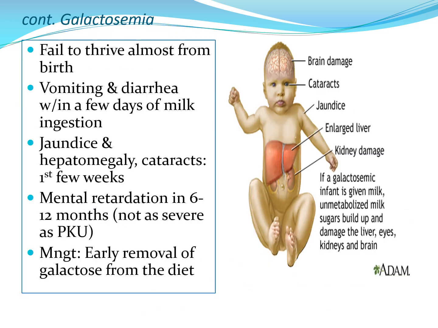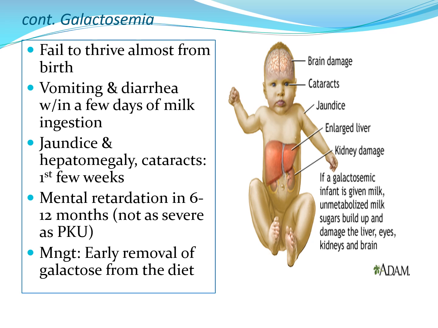So what is the clinical course of galactosemia? There is failure to thrive almost from birth, and vomiting and diarrhea within a few days with milk ingestion, and there will be jaundice and hepatomegaly and cataracts in the first few weeks, and mental retardation can be seen in 6 to 12 months but not as severe as in phenylketonuria.